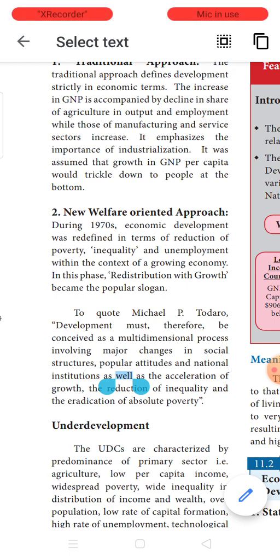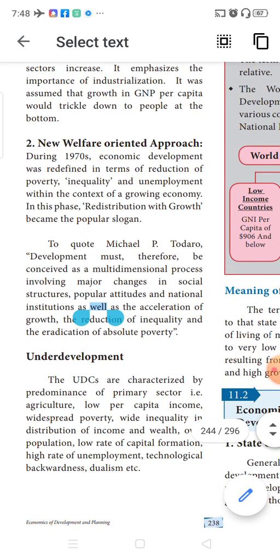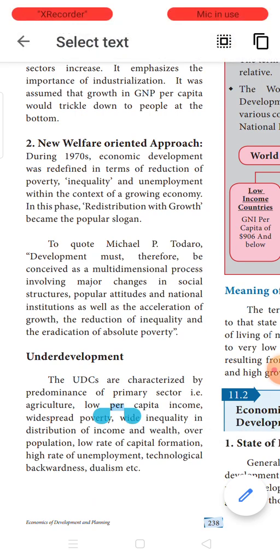The countries which followed the traditional approach were able to increase their GDP, but they had the problem of not concentrating on the people at the bottom level. This was one of the biggest problems. Emphasis was given to industrialization only. Next is the new welfare-oriented approach. During the 1970s, economists redefined the concept of economic development itself.